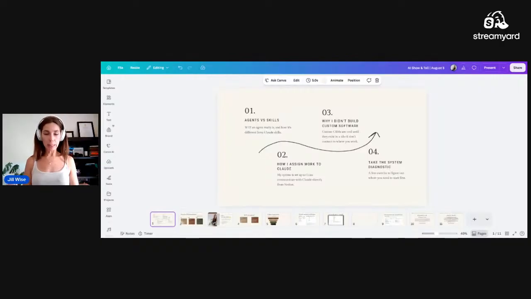Most importantly, how I'm actually using Claude as a team member, and Claude agents as a team member, and able to assign Claude tasks from my project management tool, which currently is Notion, rather than having to work in Claude. So even though I've automated a ton of things and I'm working with Claude every single day, I don't have to go in for a lot of the day-to-day.